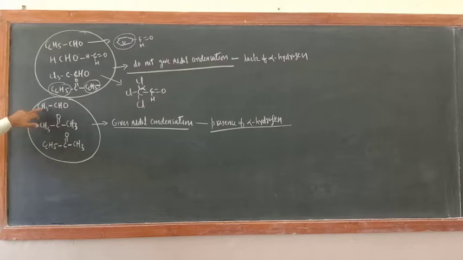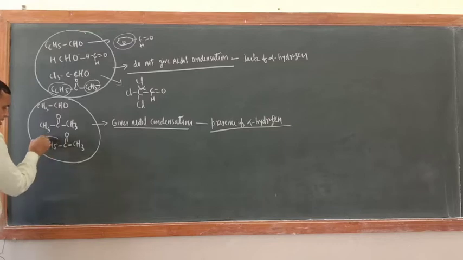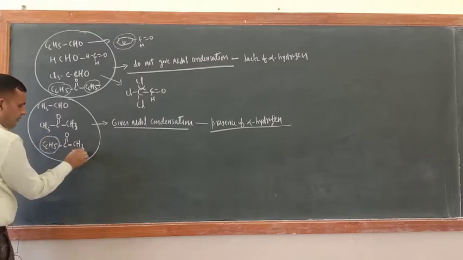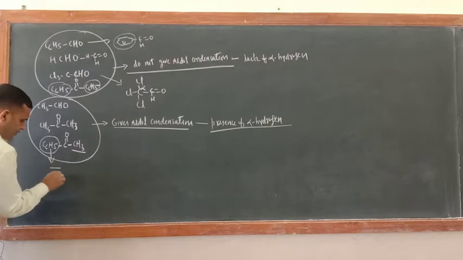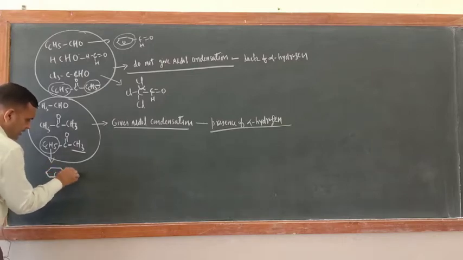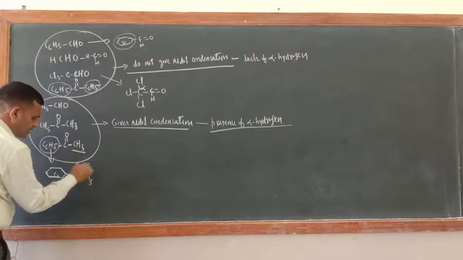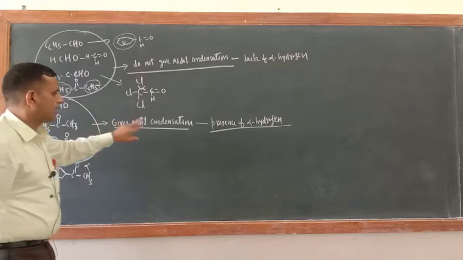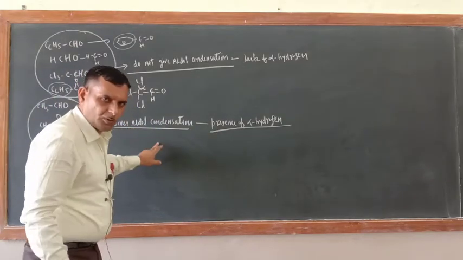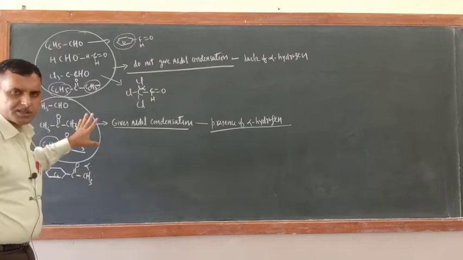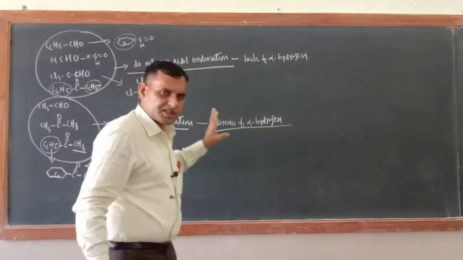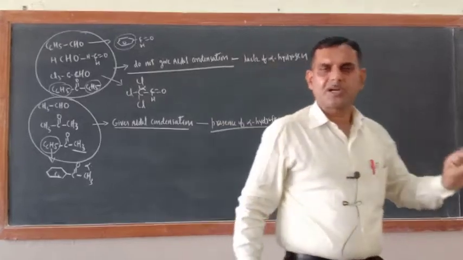What about this one? Just see, here alpha carbon atom and alpha hydrogen are also there. Here 2 alpha carbon atoms are there, hence total 6 alpha hydrogens are there. What about this one? Acetophenone. This is not an alpha carbon atom, but this is the alpha carbon atom. This is a benzene ring. You can write it like that. C double bond O and CH3. So this is the alpha carbon atom and these are the bonded hydrogen atoms. So they give aldol condensation. Okay, over. In this way aldol condensation is completely finished.